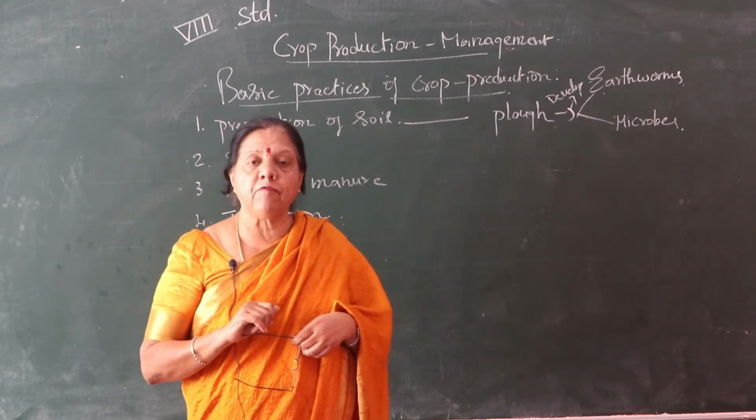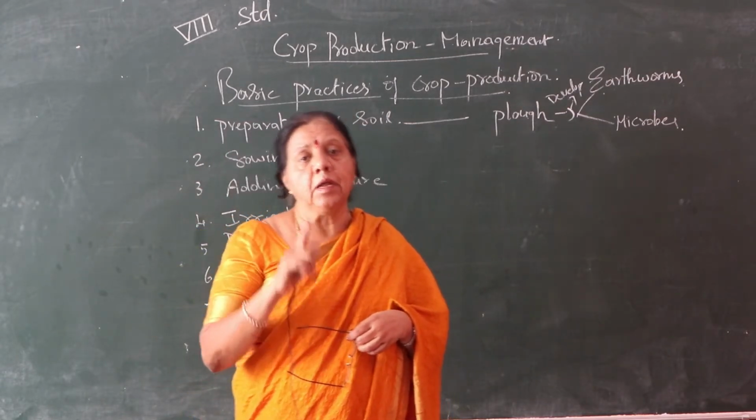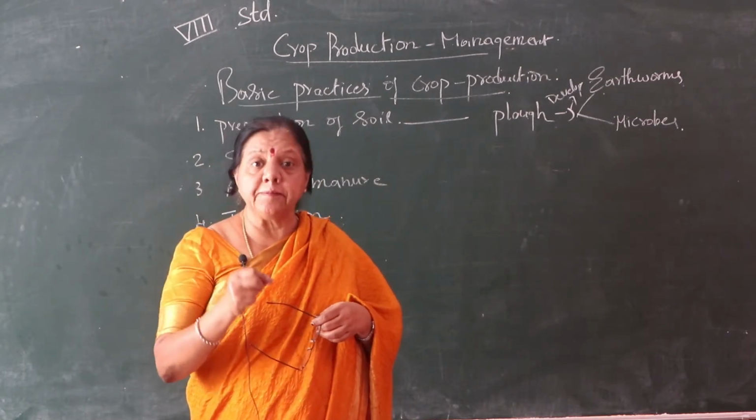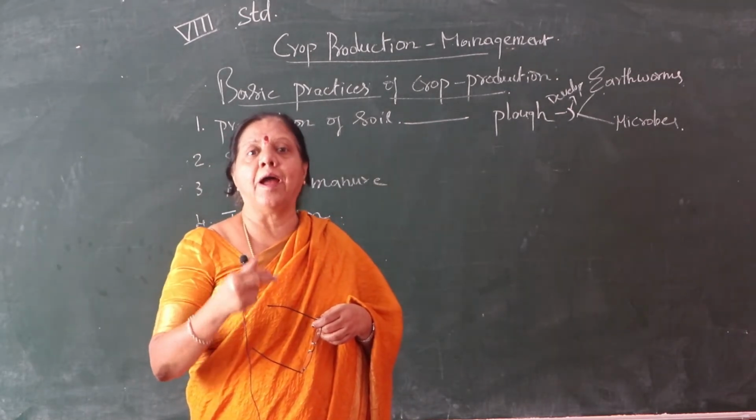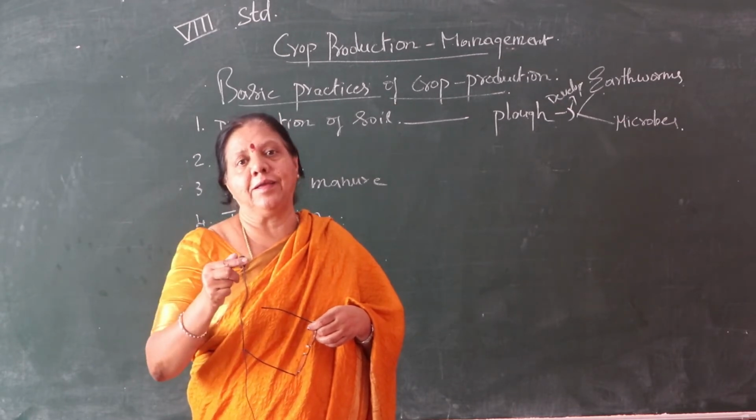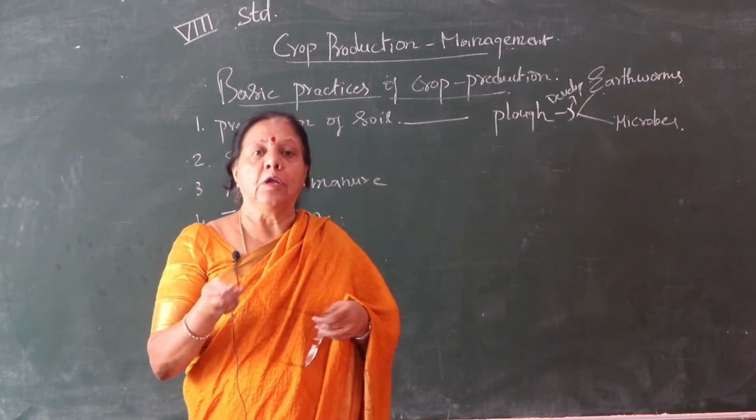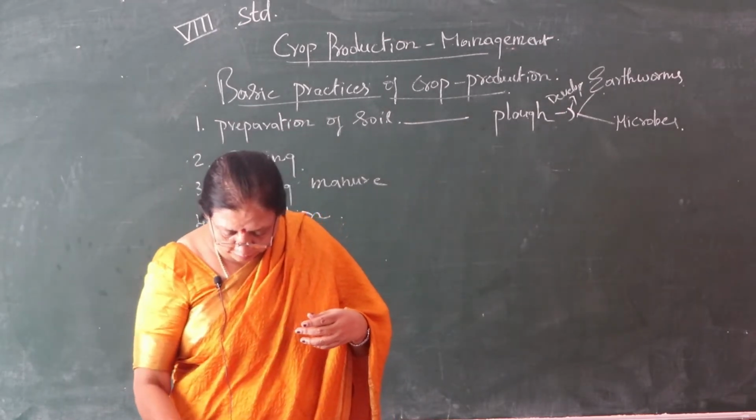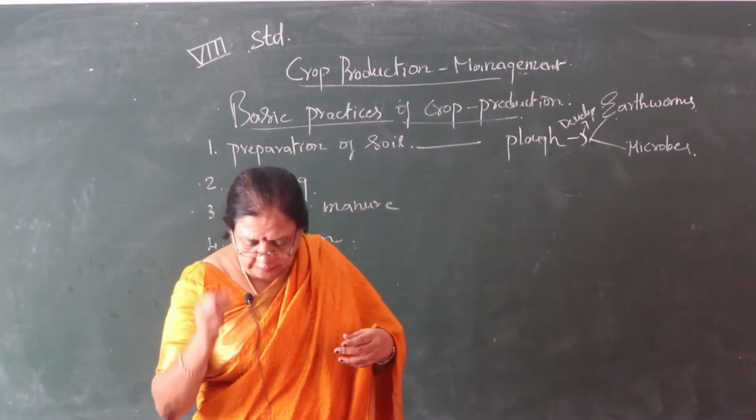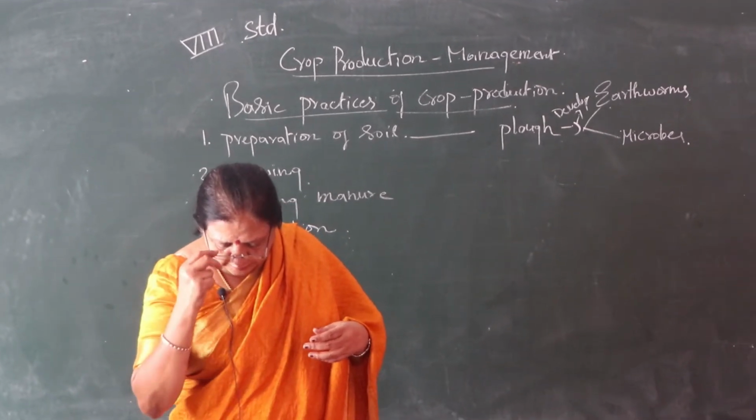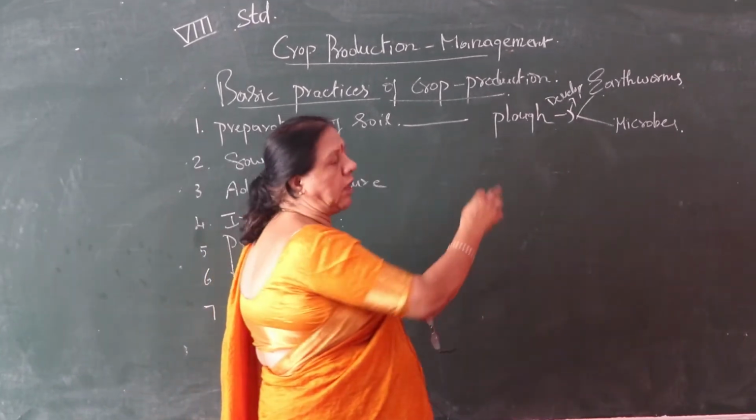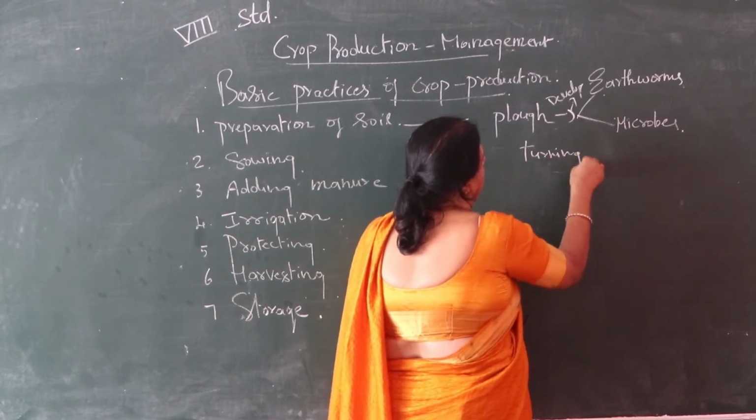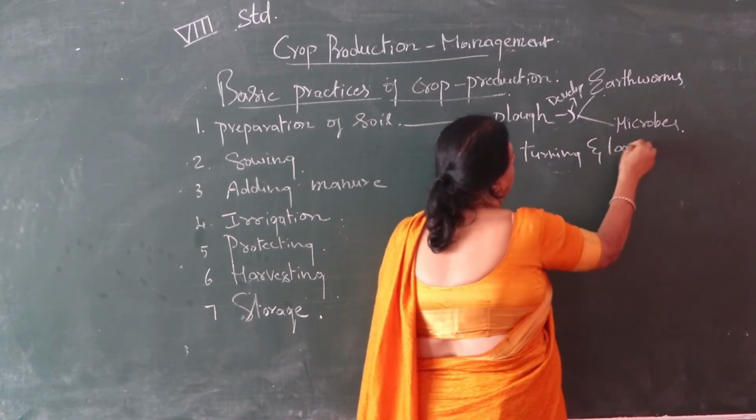Who are the friends of the farmer, children? Earthworms and microbes are the friends of the farmer. They help the farmer to loosen and turn the soil. With their help, the crop grows easily. So these are the things. And also the process of turning and loosening, the process of turning and loosening ಮಾಡೋದು.